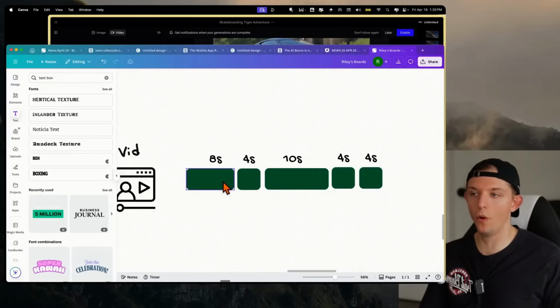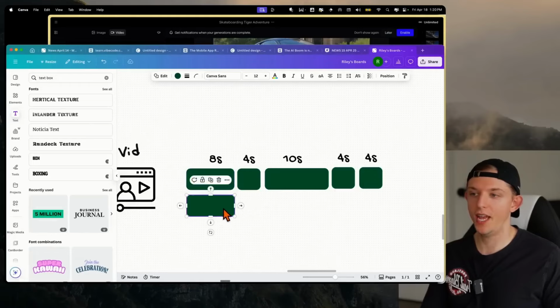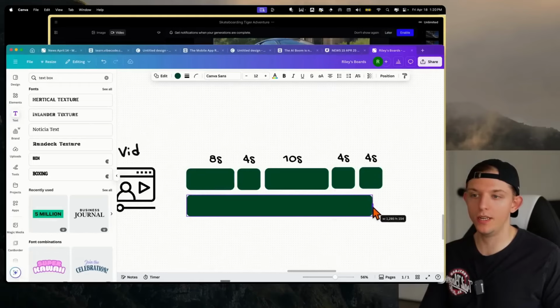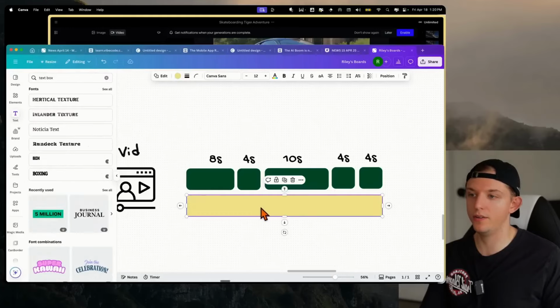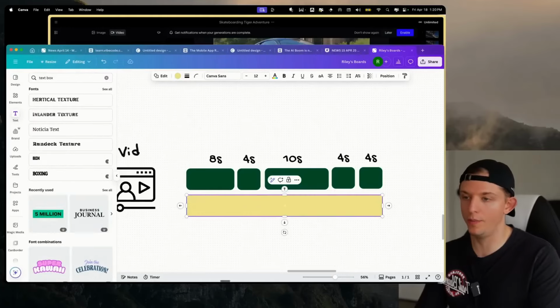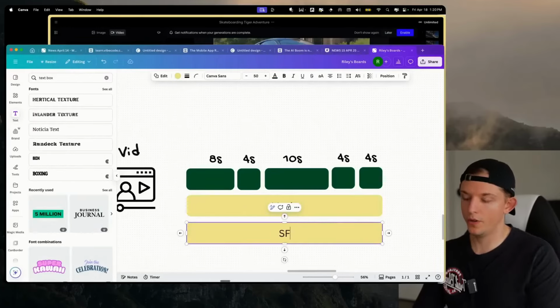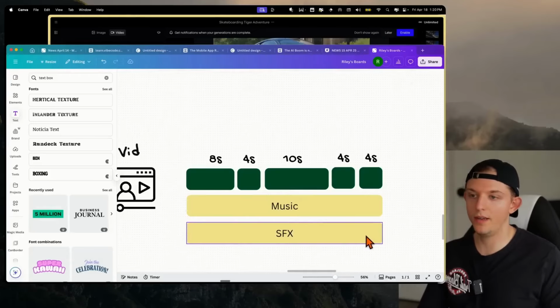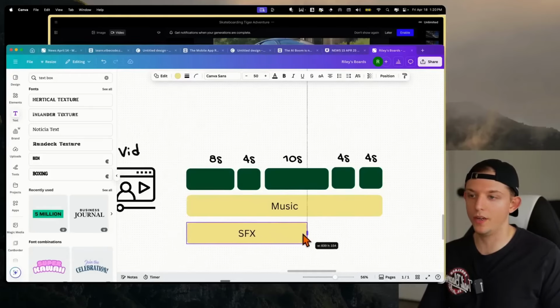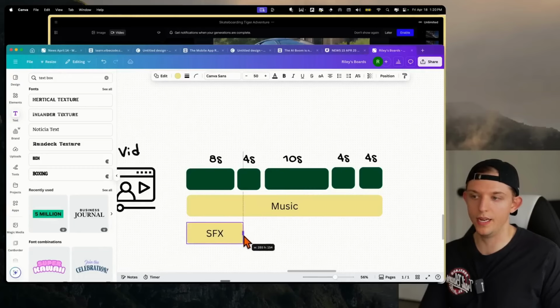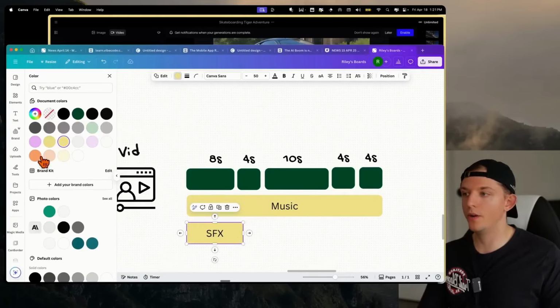We need more than just a video layer. We're actually going to need some sound. So we're definitely going to need some sound, and we'll probably want some music. And then we're also going to want some sound effects, right? If you have a commercial with a driving car and it doesn't make any car noises, that's a pretty bad video. So we're going to want some sound effects.